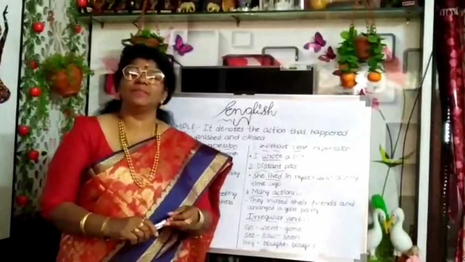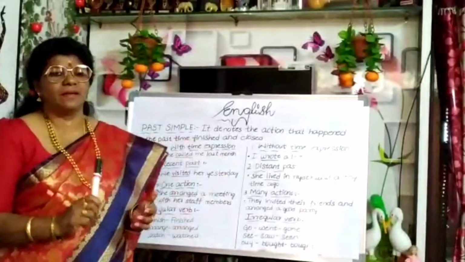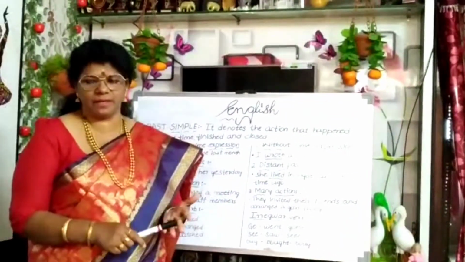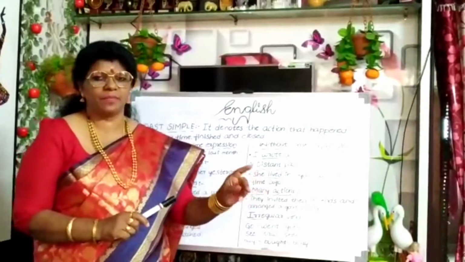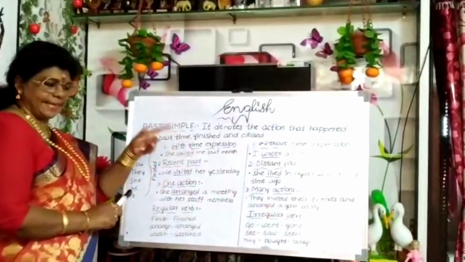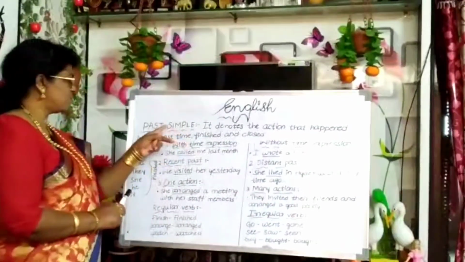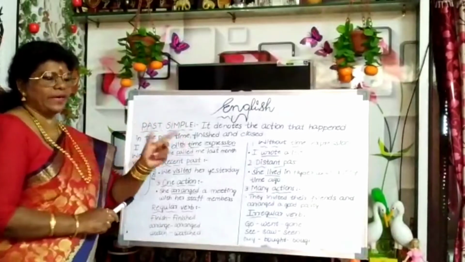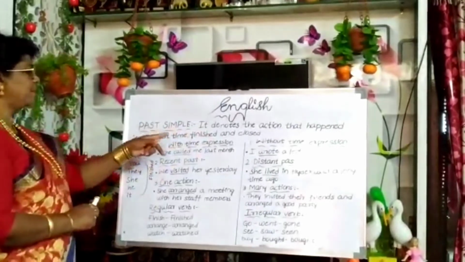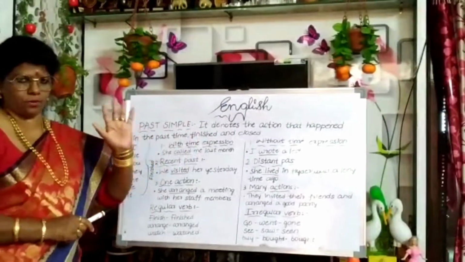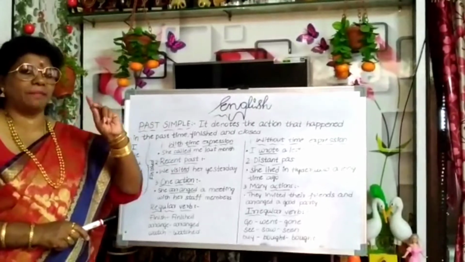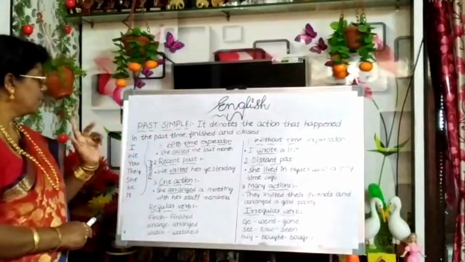A splendid morning. Last class we discussed simple present, present continuous, present perfect continuous. So that session completed. Now let us go through past tense. The first category comes under simple past. What is simple past? It denotes an action that happened in the past, finished and closed. I mean the action which started in the long past and has completed then and there itself.